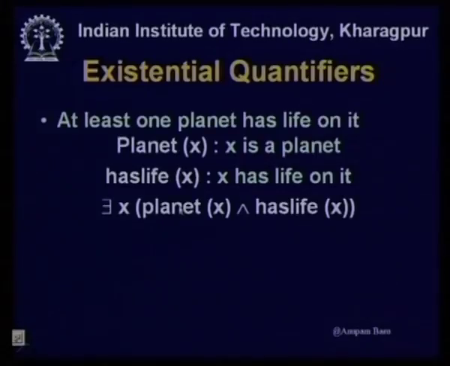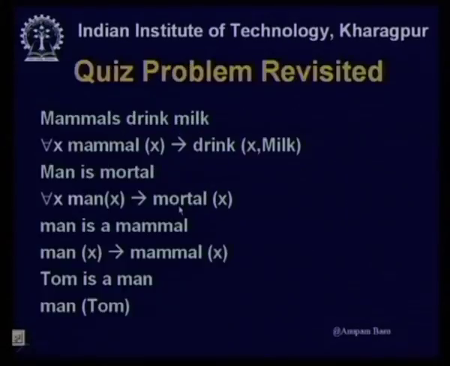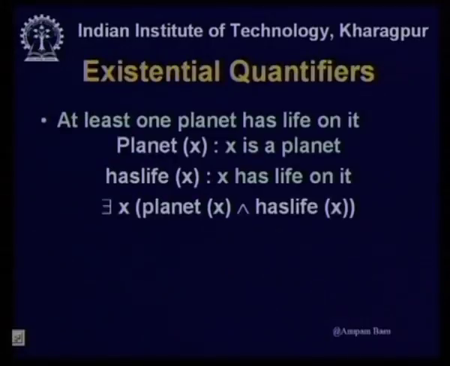Okay. Now, let us look a little bit at those examples. In these examples, the universal quantifier was sufficient to deal with. Now, let us look at the existential quantifier.